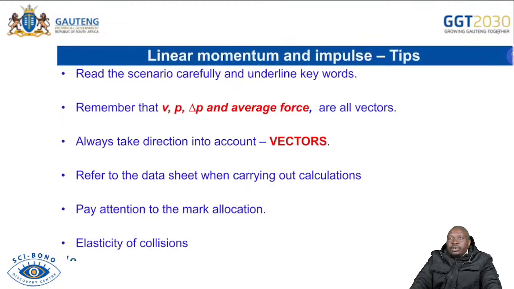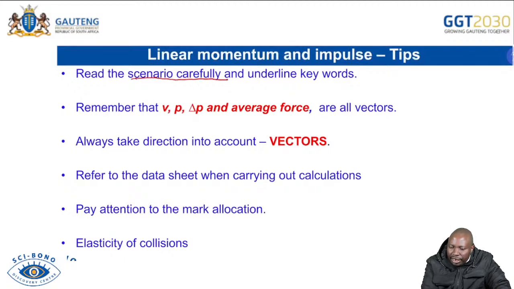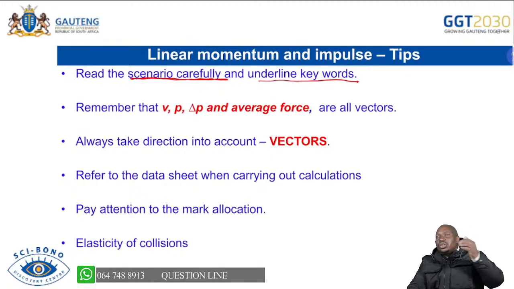Now, we're always talking about strategy and tips. As you are dealing with momentum and impulse questions, always first read the scenario carefully. Read the scenario carefully and underline keywords. That goes for Newton's laws, for vertical projectile motion, and for momentum that we are busy with. Remember, in the past, we would show you the keywords by making them italics or bold, and that will be going away. You yourself must be able to find the keywords by reading the statement correctly. Please always read for understanding.